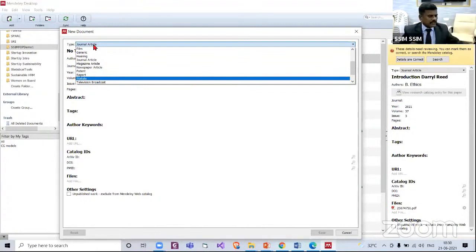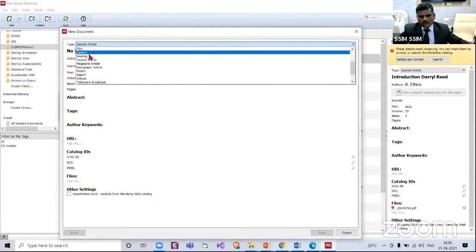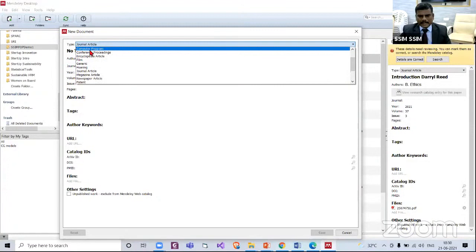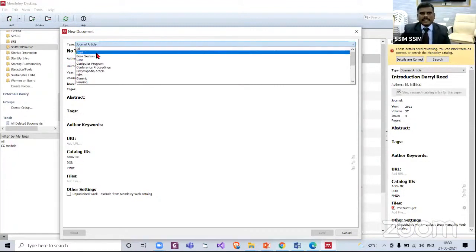What is the type of the physical book you want to enter? As a researcher, you should specify. Now let us say this is the book. So you have to specify the type. Now, book. Select that book.